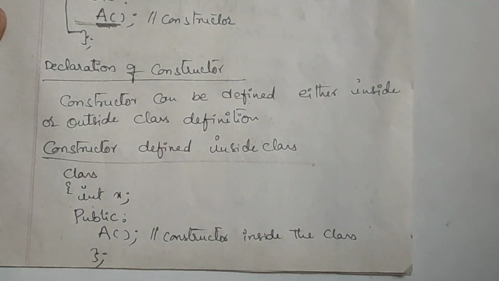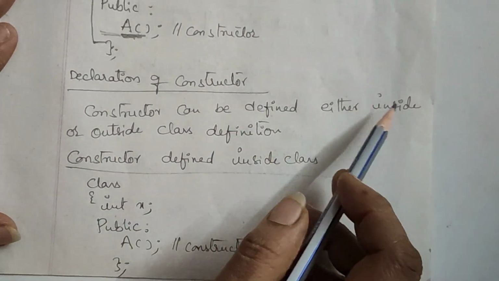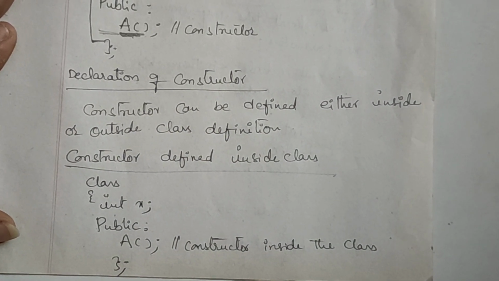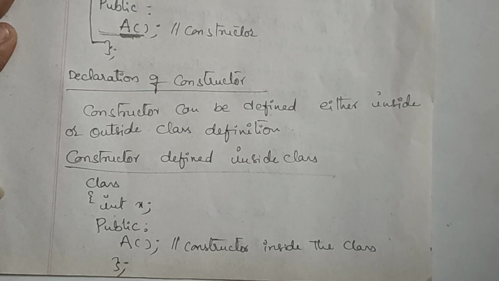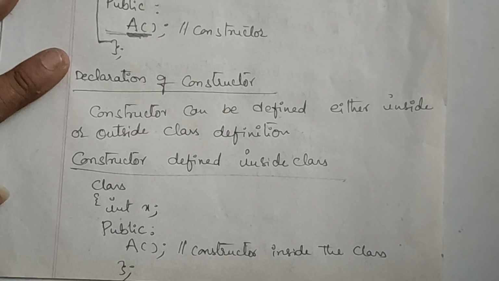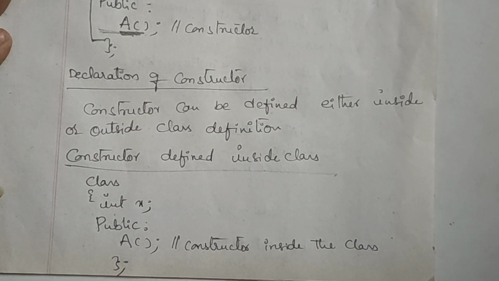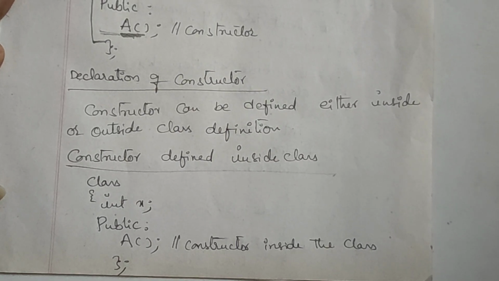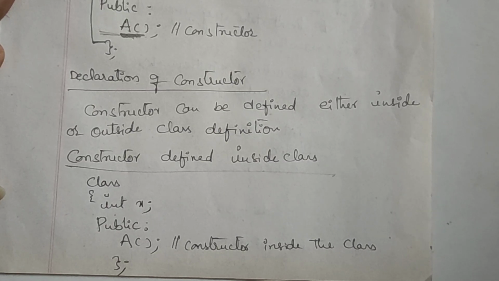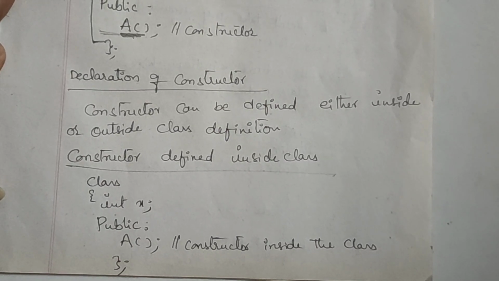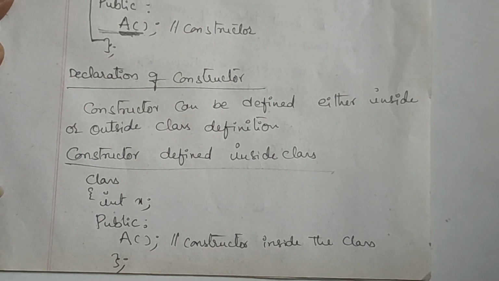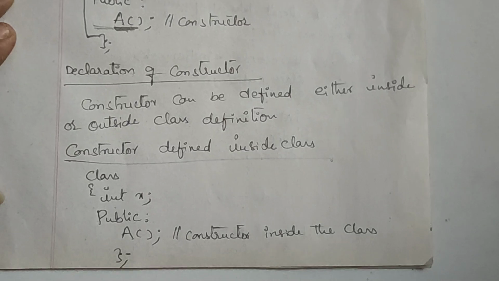Constructor declaration. Okay? A constructor can be defined either inside or outside the class definition. If we recall the member functions, there we have seen that any function can be defined inside as well as outside the class, isn't it? The same thing stands here also. A constructor also is a member function only, but we say that it is a special kind of member function. That's why it can be declared inside the class or outside the class as well.